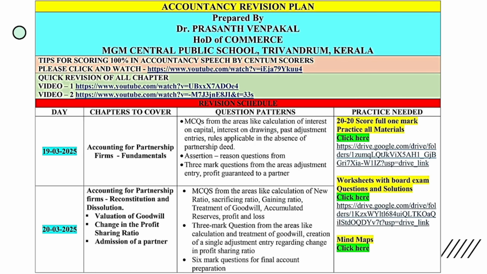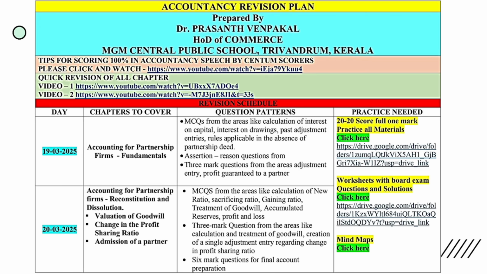So welcome to the revision schedule. After completing the economics exam, you can start revision for the chapter accounting for partnership fundamentals. You know the whole weightage for our area. From partnership we can score 36 marks, from share and debenture you can score 24 marks, and from Part B you can score 20 marks.